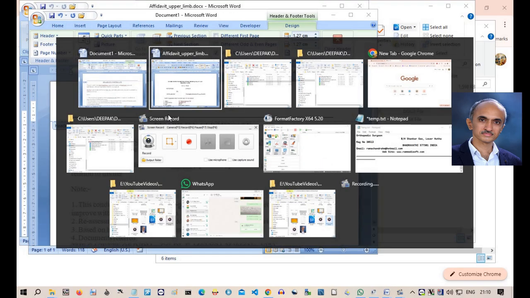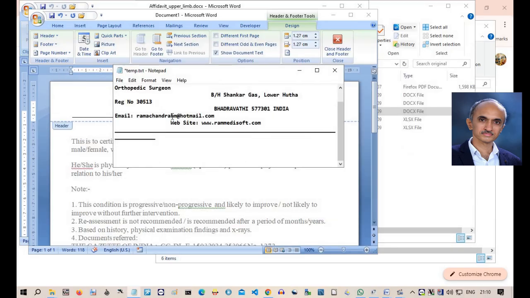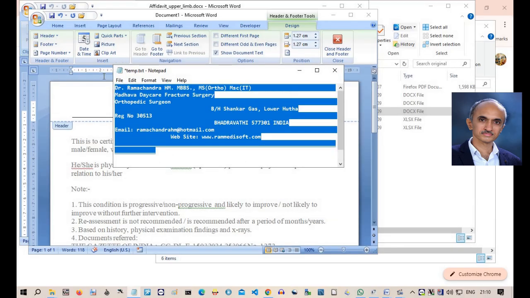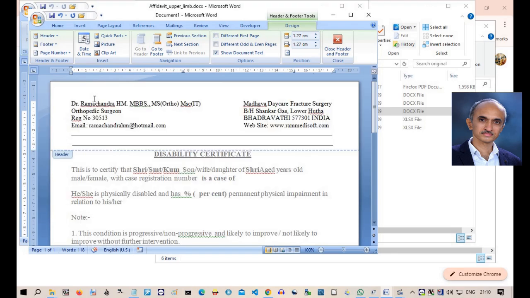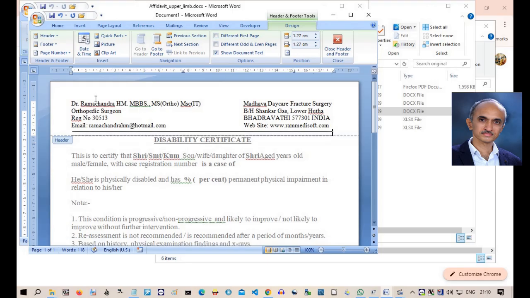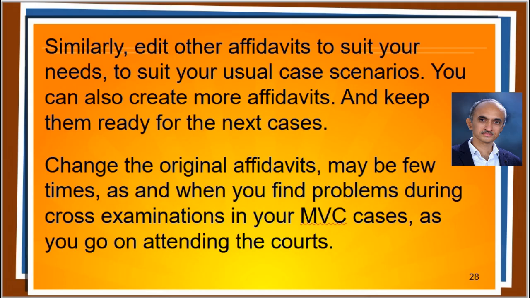To make this fast, I have already typed it elsewhere. Let me copy the header from there. Now the certificate is ready for the next case. Similarly, edit other affidavits to suit your needs and keep them ready for the next case.